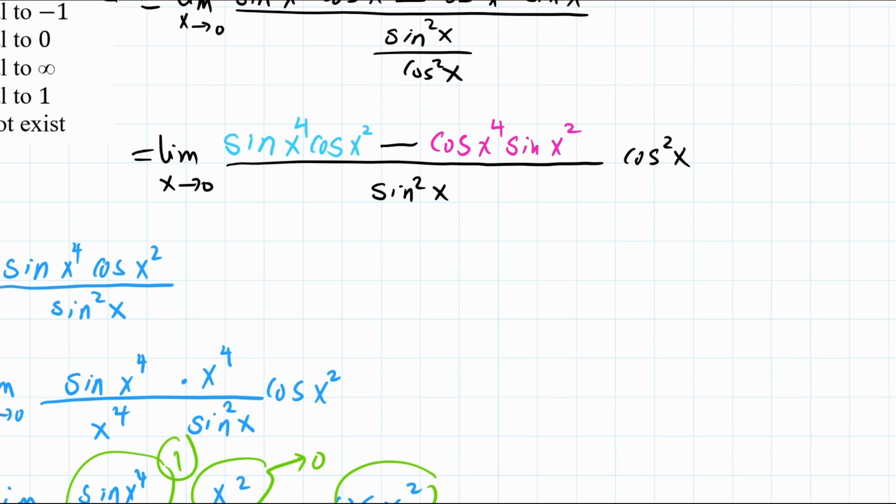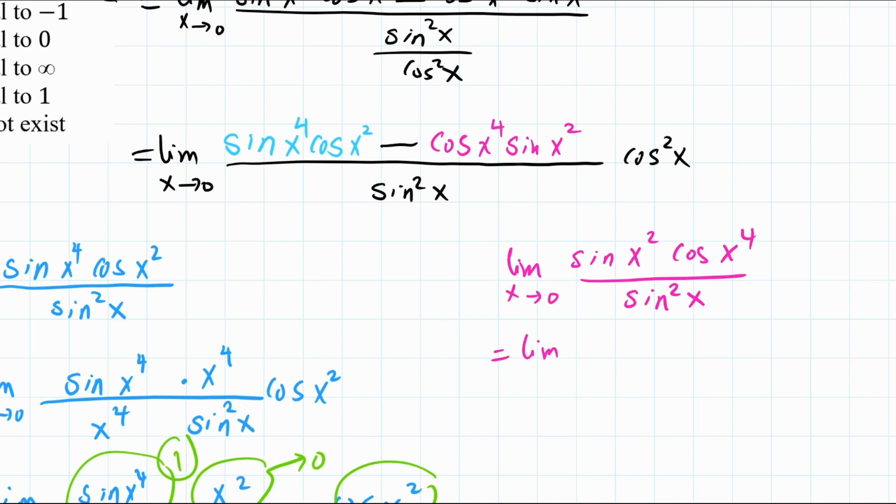Okay, the second limit, which is the limit as x goes to 0 of sine x squared cosine x to the 4 divided by sine squared of x. Again, I'm not really worried about the cosine because that's 1. So this is going to be the limit as x goes to 0, and I have to create again sine w over w. So this is x squared. I'll divide that by x squared and then multiply it also by x squared, and this is sine squared x, and that's cosine x to the 4.